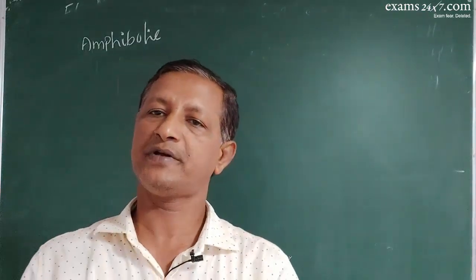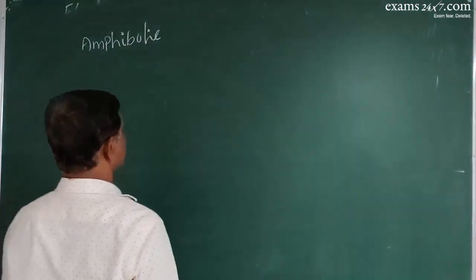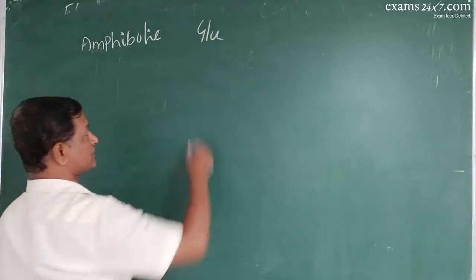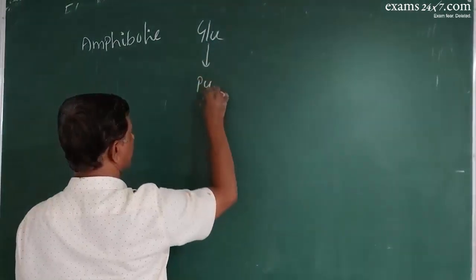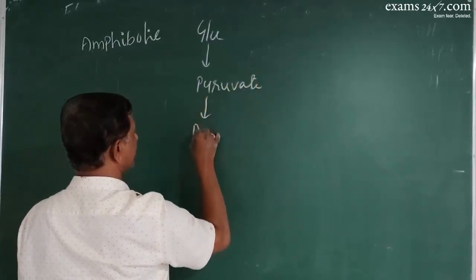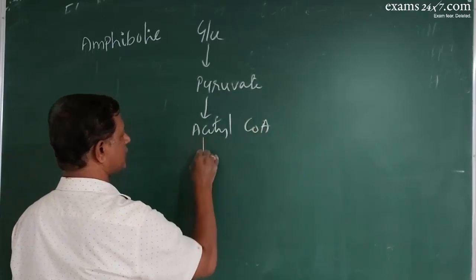So it can be catabolism or can be anabolism. For example, the glucose, if it acts as a respiratory substrate, produces pyruvate, acetyl-CoA, then into energy.